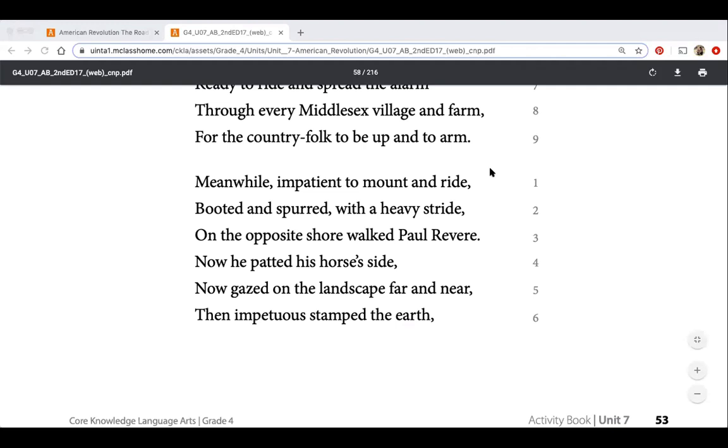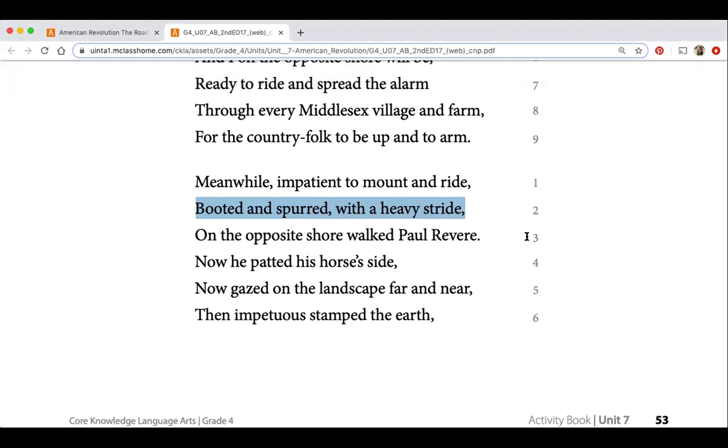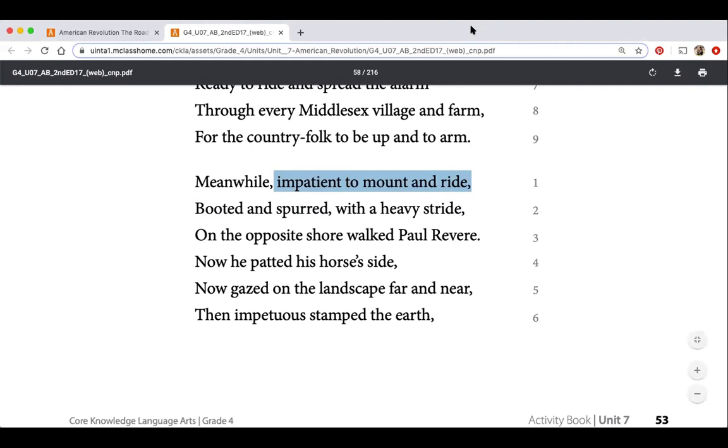So here he's really just talking about where he's saying booted and spurred with heavy stride. When you have spurs, those who are my country kids, you know that with your boots and spurs, it's when you use them to kind of give the horse a reminder of, hey, you need to speed up or pay attention, right? And he is wearing his boots and with spurs, and he's impatient. He just wants to get going, and he's feeling nervous. Yeah, if you had an important job like he did that night, you'd be a little bit nervous as well.